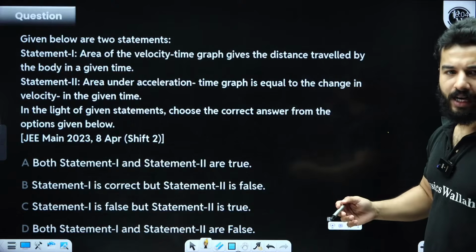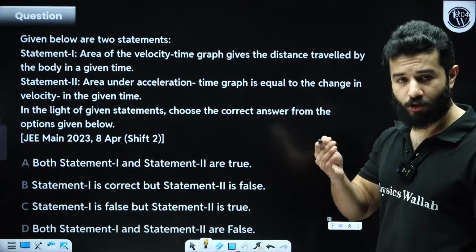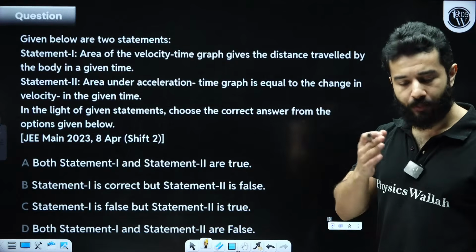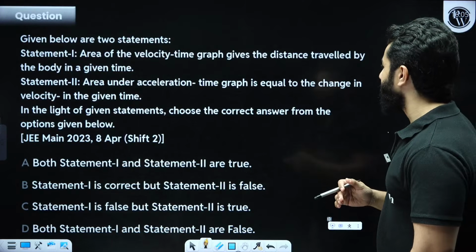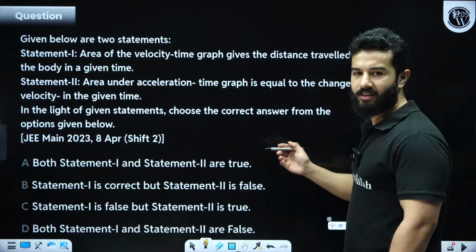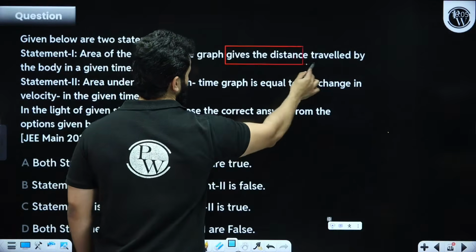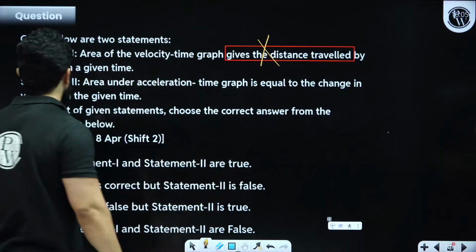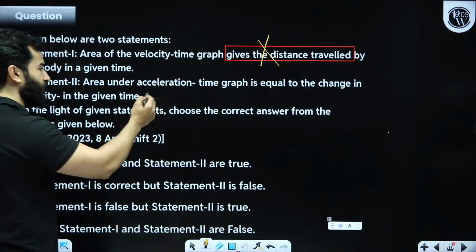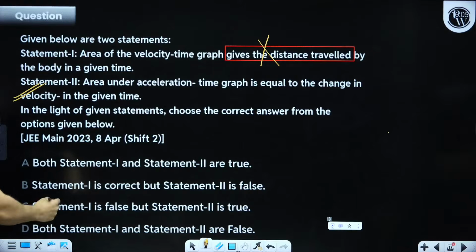Statement based, right? In NEET 2026, we have seen a lot of statement based questions, lots of match the column questions, which made the NEET exam easy. Area of the velocity time graph gives distance traveled. This is absolutely wrong, right? It gives us displacement. Then area under acceleration time graph gives change in velocity. This statement is correct. So statement 1 is false, statement 2 is true.